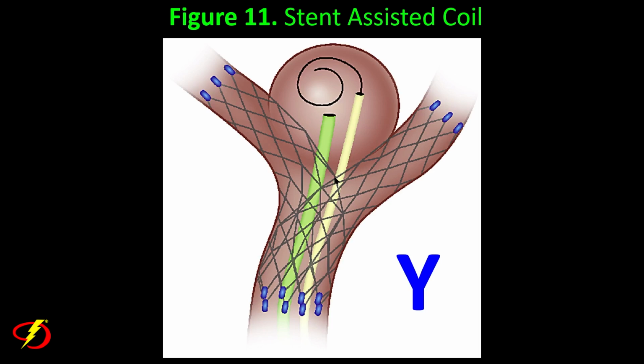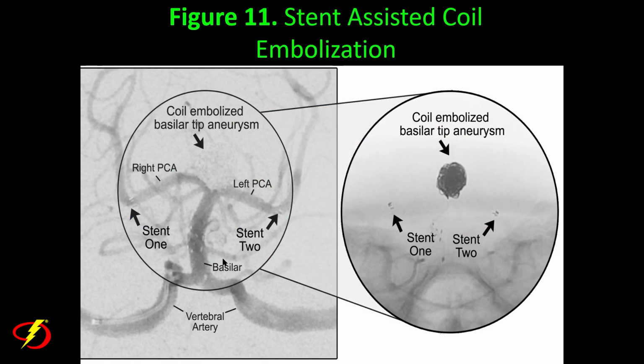Now, sometimes aneurysms occur at bifurcations. So there's a Y-assisted stent technique where two stents can be deployed in each of the bifurcating vessels to maintain these endovascular coils within a wide-necked aneurysm. Here's one such case, where you can actually see this better on the non-contrast image. Here are the proximal tines of the stent. Here are the distal tines of the stent. This is a Y-assisted coil technique with the aneurysm dome coil embolized. This is a basilar tip aneurysm. Notice you don't see it here because it is completely coil embolized. Again, Y-assisted stent-assisted embolization of this basilar tip aneurysm.